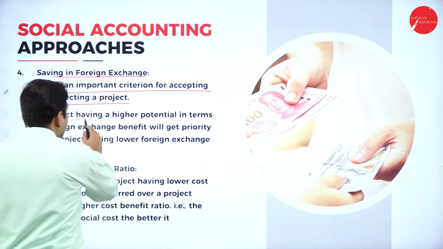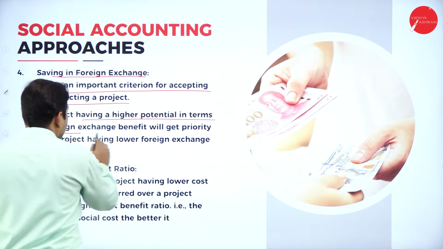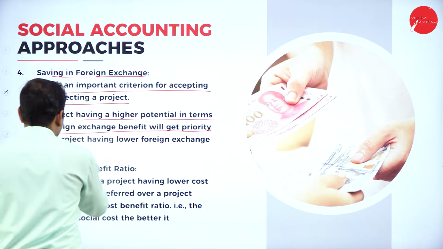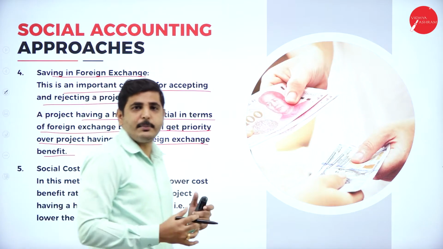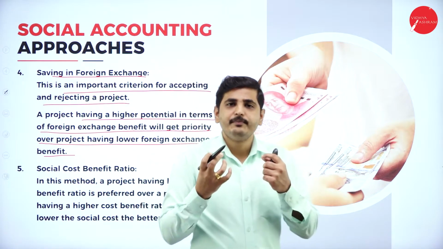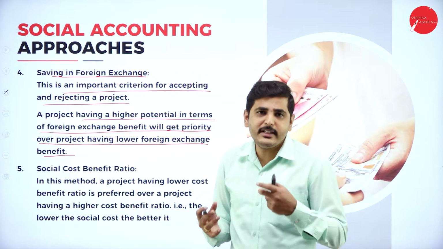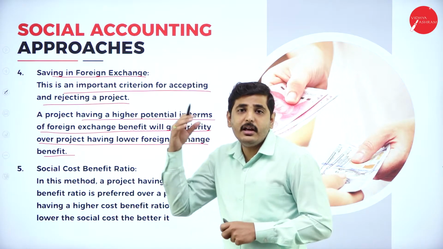The project having the higher potential in terms of foreign exchange benefits will get priority over a project having a lower foreign exchange benefit. So always we should select the project which uses minimum resource, and also we should always depend on our own country's resource, not on foreign resource.